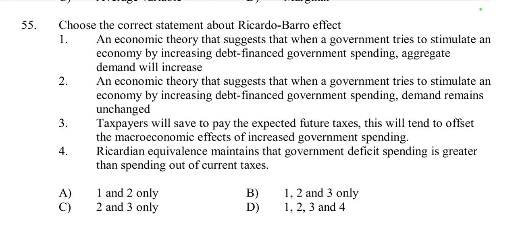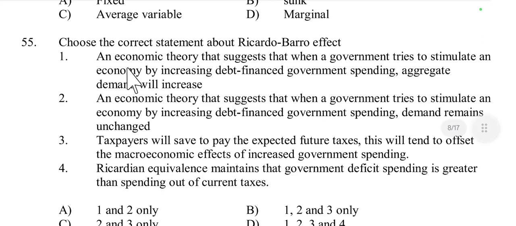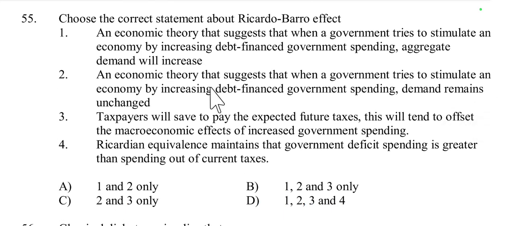Despite increased government spending, the first option is an economic theory that suggests that when a government tries to stimulate an economy by increasing debt-financed government spending, aggregate demand will increase. According to the Barro effect, it is incorrect, because demand remains largely unchanged.